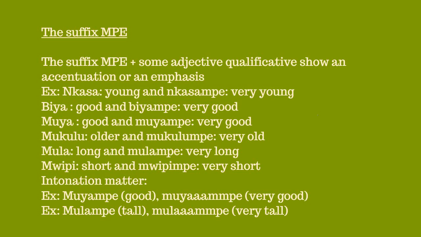The suffix MPE added to some adjectives shows an emphasis. For example, nkasa, which means young, and nkasampe, very young. Biya means good and biyampe, very good. Muya good and Muyampe, very good. Mukulu old, mukulumpe, very old. Mula long and Mulampe, very long. Mwipi short and mwipimpe, very short.